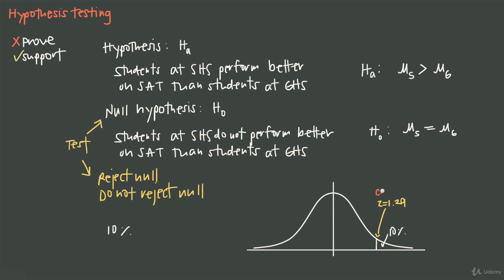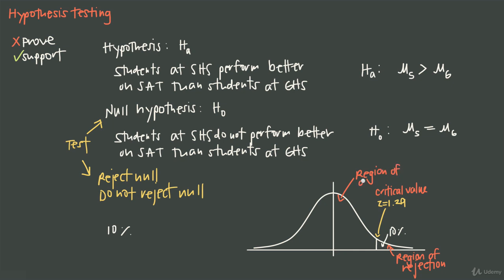We call this value here for z the critical value, and it is the dividing line between the region of rejection where we reject the null hypothesis, so region of rejection. And again, this is a good thing because if we find a score that's in this top 10% here of probability, we're within the region of rejection, we can reject the null hypothesis and therefore provide support for the alternative hypothesis. So it's the dividing line between the region of rejection and the rest of the area here, which is the region